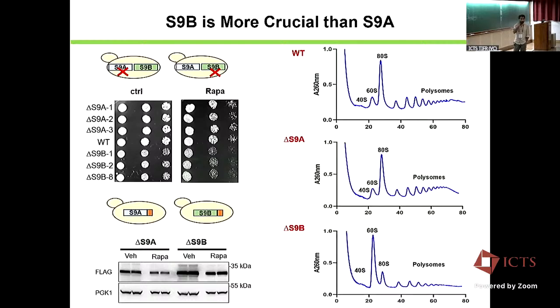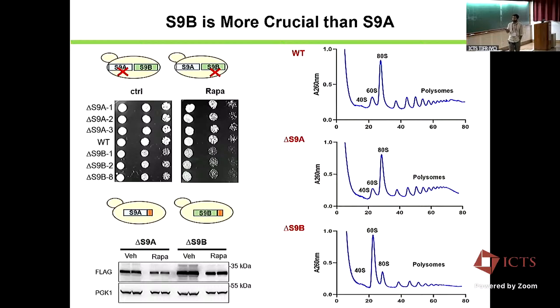When we looked at the polysome profile, 9A deletion doesn't hamper it. It's quite similar to the wild type. But if we delete 9B, it gives a ribosome biogenesis defect, where the 40S particles are not made properly. So you end up accumulating the 60S and you have quite a low amount of 40S and polysomes. But these cells are surviving; it's not that they're completely dead. Yes, you can say that 40S biogenesis is affected. Maybe the particles which don't have 9B are degraded faster, so only certain 40S particles which contain 9A are doing the job of translation.